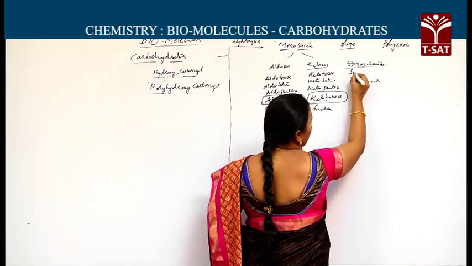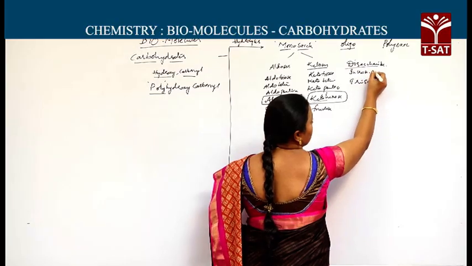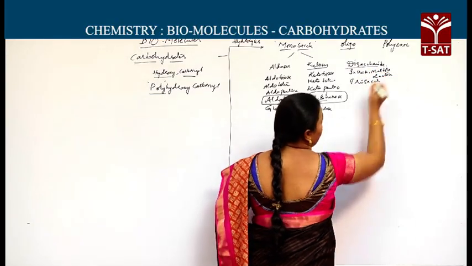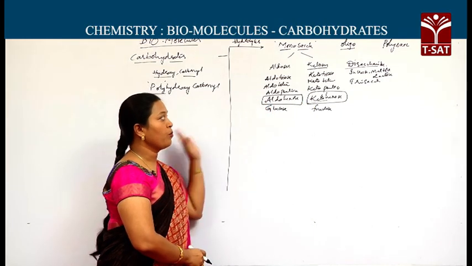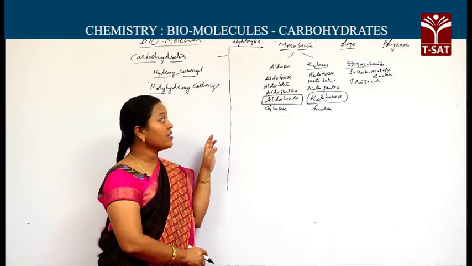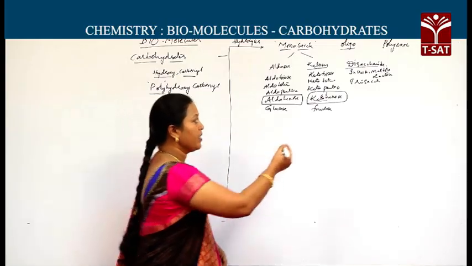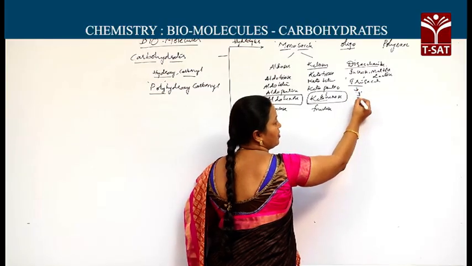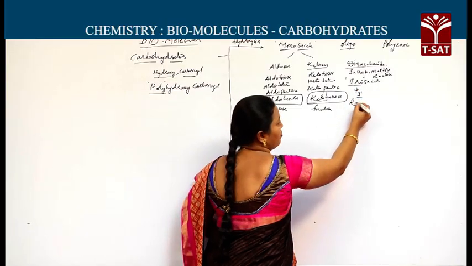Sucrose, maltose, lactose are the 3 important disaccharides which we will face in this topic. They hydrolyze to produce 2 monosaccharides. Trisaccharides, as the word itself says, hydrolyze to produce 3 monosaccharides. Raffinose is the example for trisaccharide.